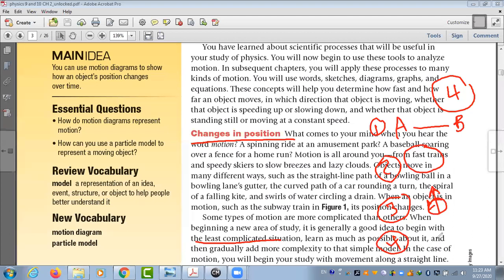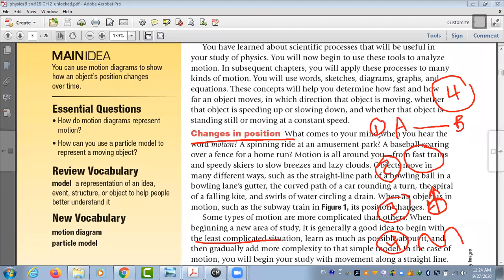It's like a wave motion, and for periodic, the object repeats its motion in equal time intervals. So the motion is repeated every 1 minute, 2 minutes, 3 minutes. So the motion repeats itself at the same time.